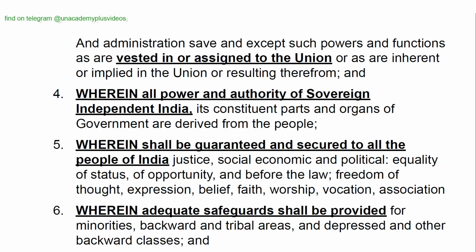And wherein all power and authority of sovereign independent India, its constituent parts and organs of government are derived from the people,